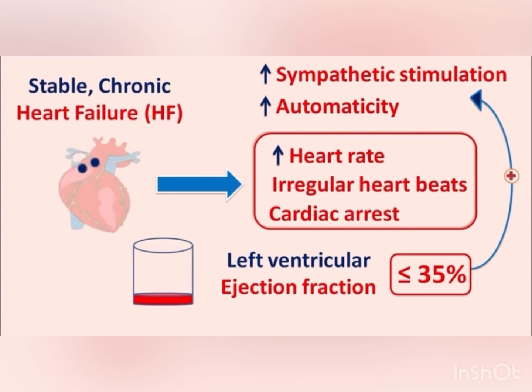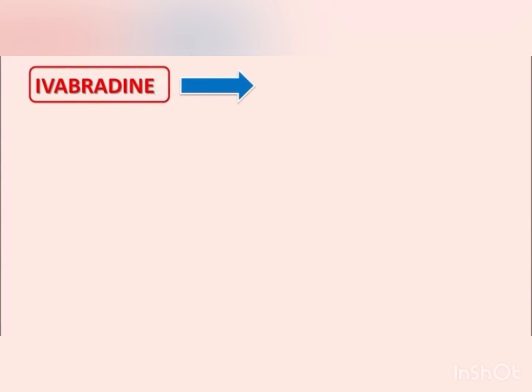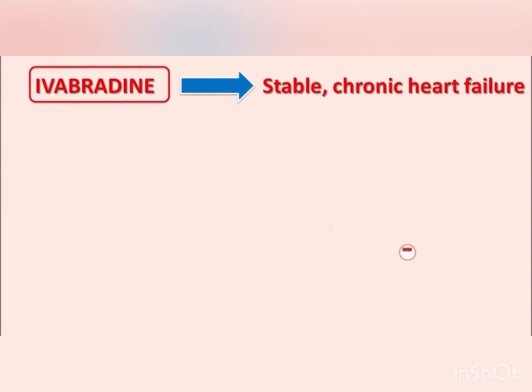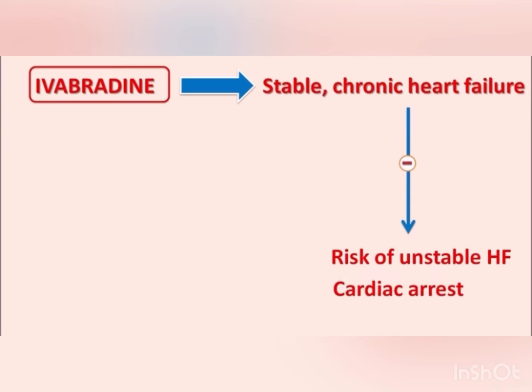So in order to control these complications, ivabradine can be used, which acts on the pacemaker cells, thereby reducing the heart rate, preventing irregular heartbeats as well as cardiac arrest. So ivabradine is useful in patients who have stable chronic heart failure, reducing the risk of unstable heart failure as well as sudden cardiac arrest.